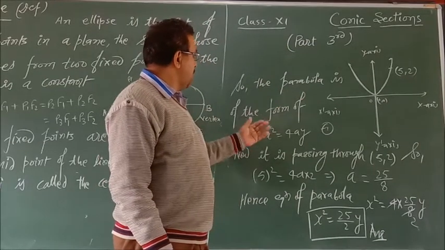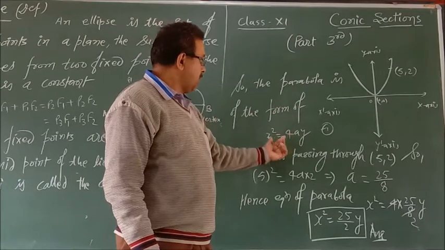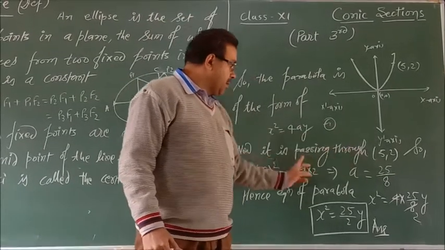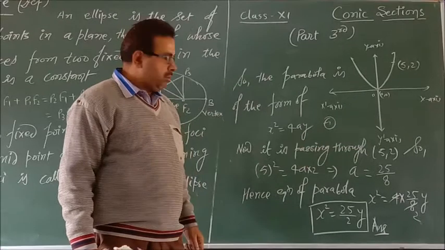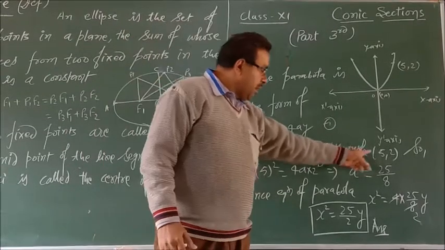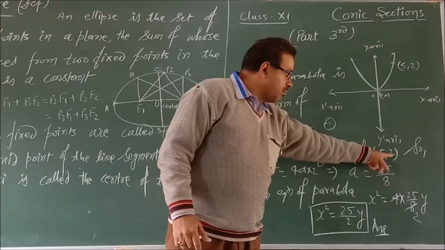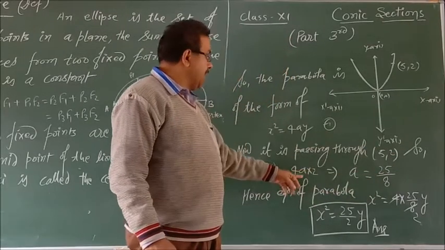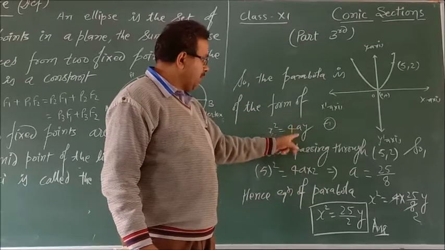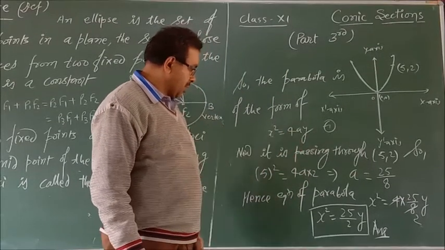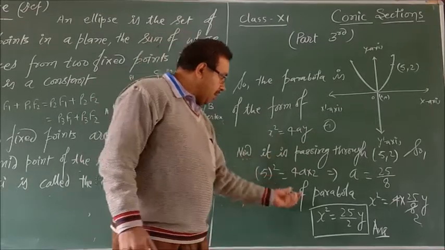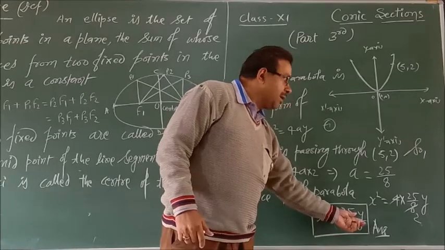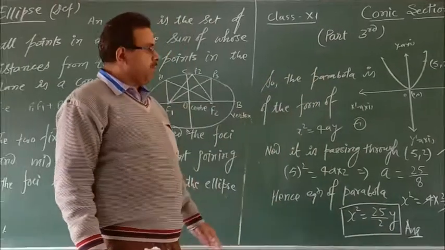So the parabola is of the form x square is equal to 4ay, and as given it is passing through 5, 2. Putting the value of x equal to 5 and y equal to 2, we get the value of a equal to 25 by 8, and putting the value of a in the first equation, we get the required equation of the parabola x square is equal to 25 by 2 y. It is the answer of this question.